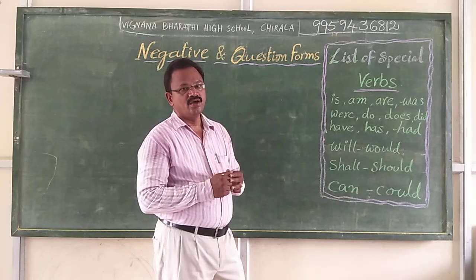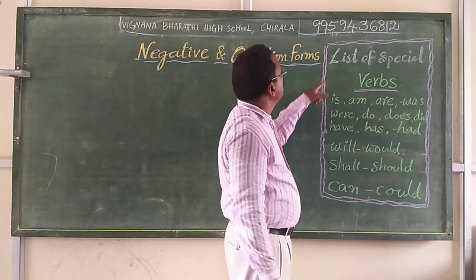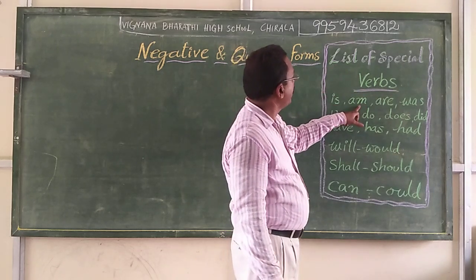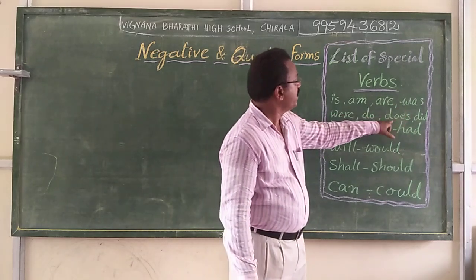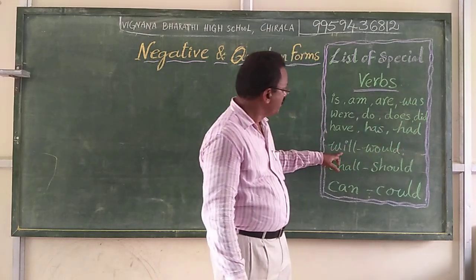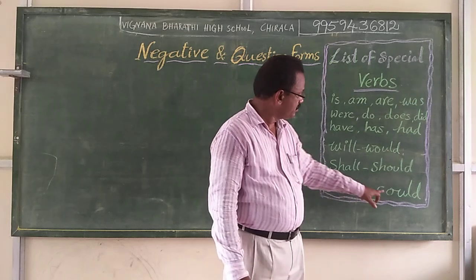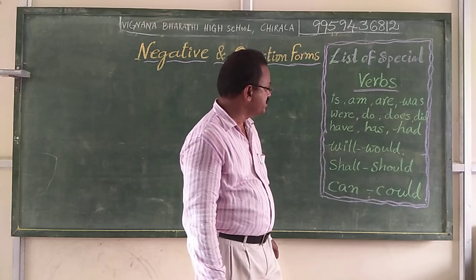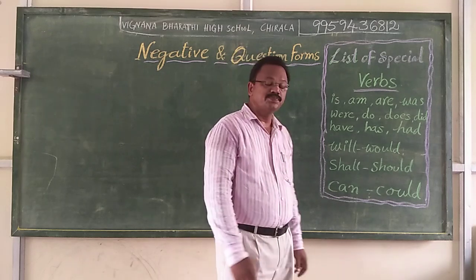But first of all, we are going to learn the list of special verbs: is, am, are, was, were, do, does, did, have, has, had, will, would, shall, should, can, could. These are the special verbs.